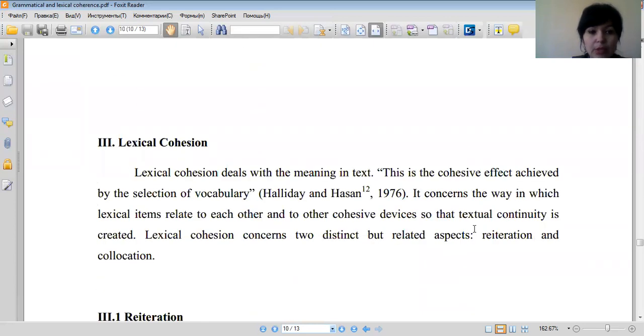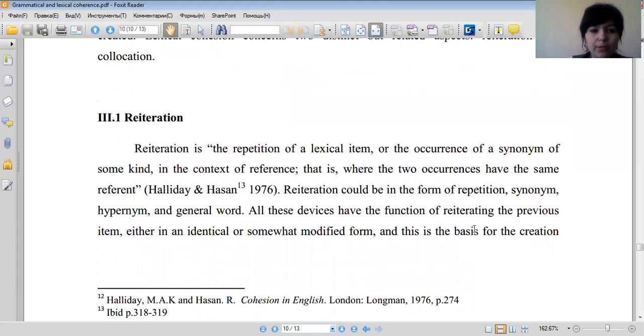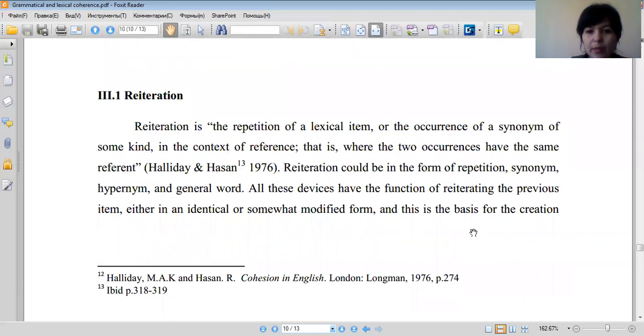Lexical cohesion. So lexical cohesion deals with the meaning in the text. This is a cohesive effect achieved by the selection of vocabulary. Reiteration is a repetition of a lexical item or occurrence of a synonym of some kind in the context of reference.